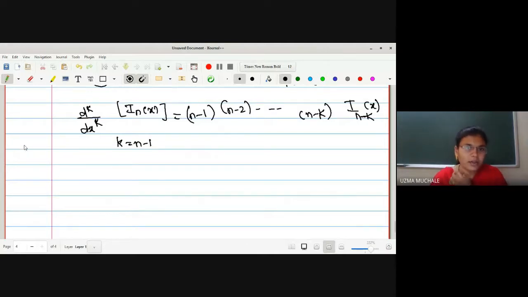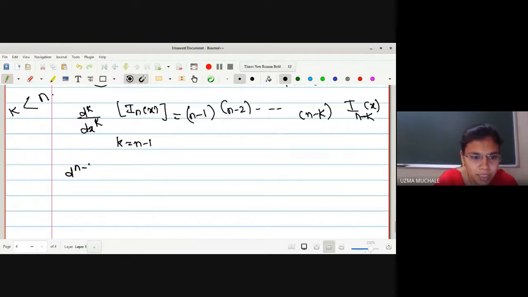By induction, first we prove the result for n equal to 0 and 1, then we assume the result is true for any integer n, and then we generalize the concept. So here we assume k equal to n minus 1, because the condition we have imposed is that k is strictly less than n.